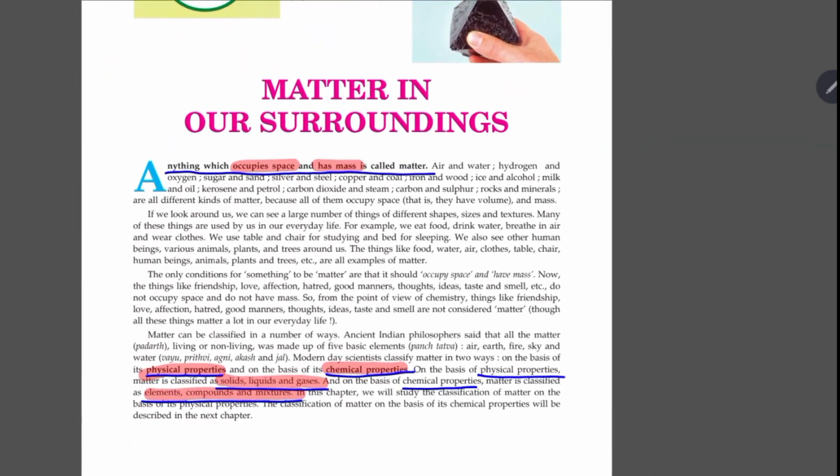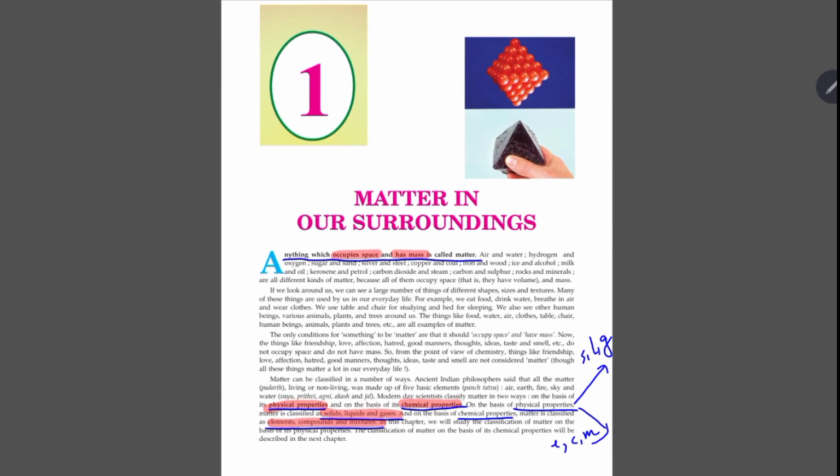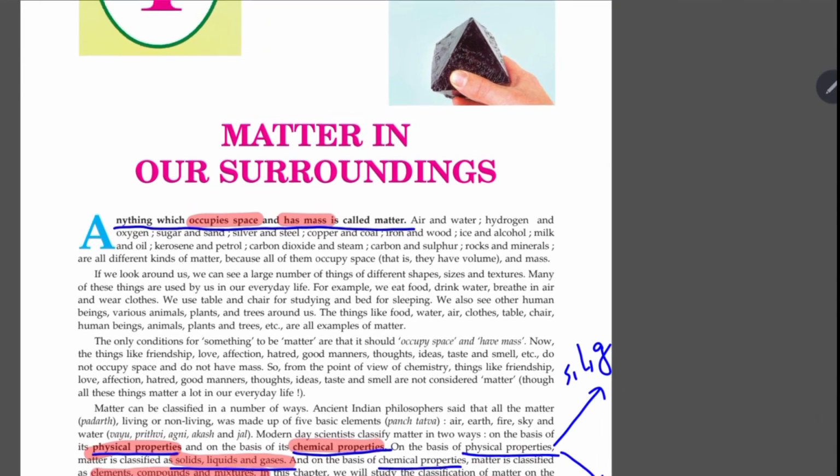So matter has physical properties, one, and the other is chemical properties. Under physical properties come solids, liquids, gases. Under chemical properties come elements, compounds, and mixtures, which we are going to discuss later on.